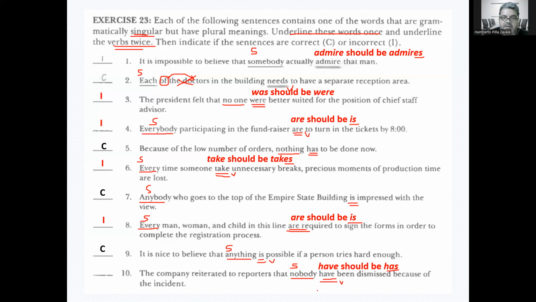Actually, "has." Nobody has been dismissed because of the incident. All right, so remember we're working with the agreement of verbs and subjects, and we saw in the previous video, Skill 22, that there are certain cases, and this is an extra case that we work with. So I hope you did well in your exercise.